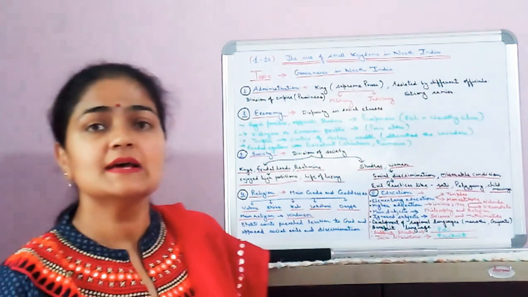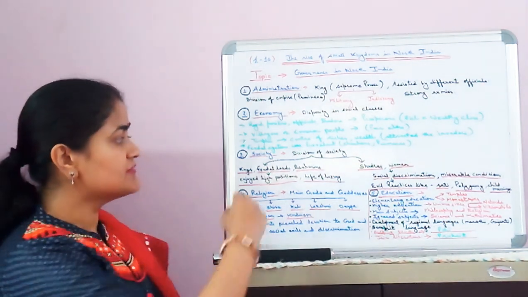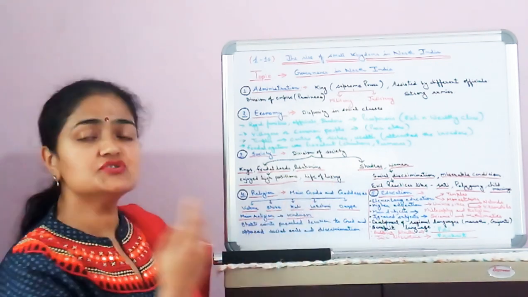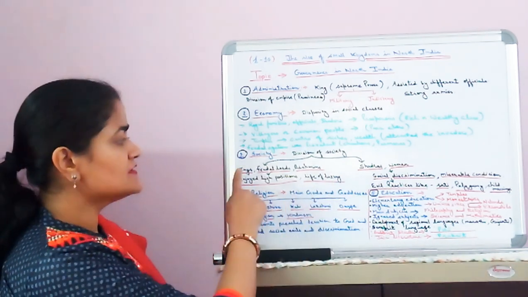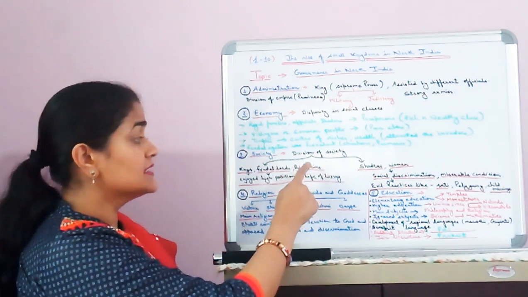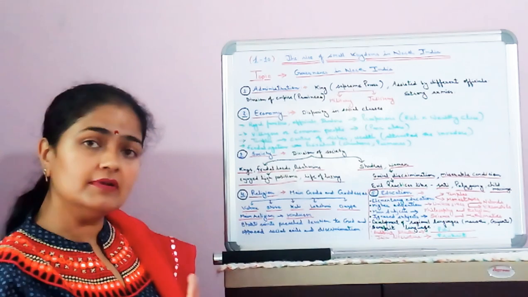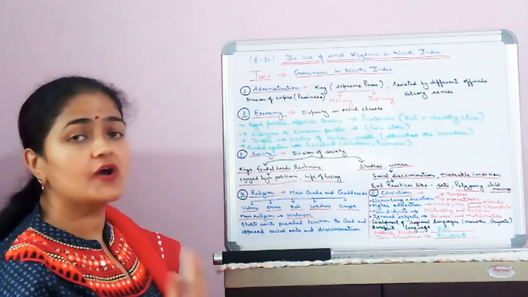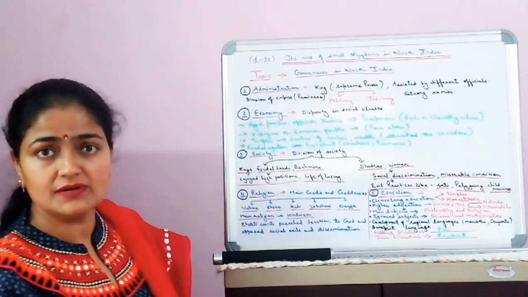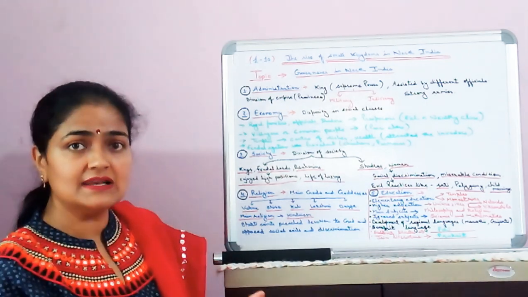So next is society. My dear children, the society was divided into mainly two parts. The first one was the kings, the feudal lords and the Brahmins, and they enjoyed the high positions and lived a life of luxury. Like they enjoyed all the prestigious positions in the society and lived a very luxurious life.